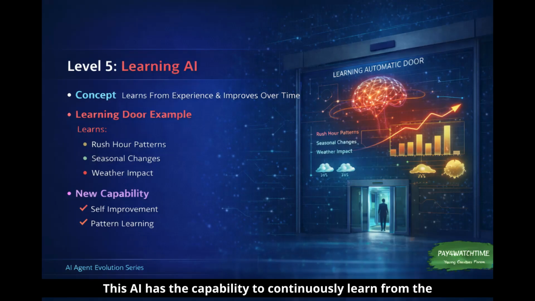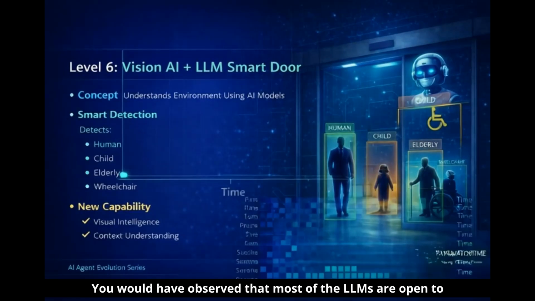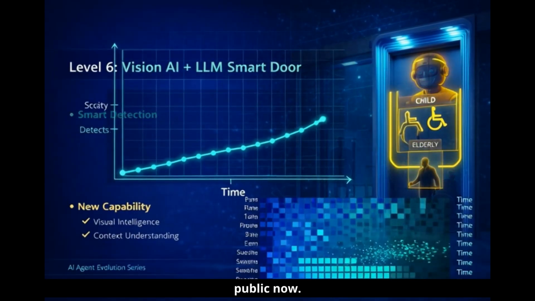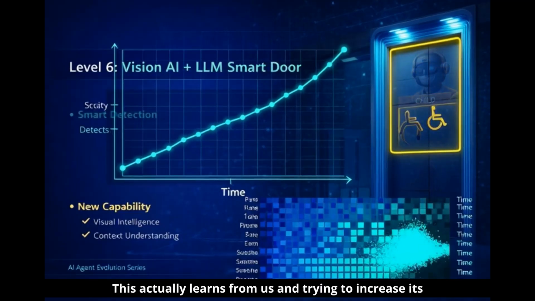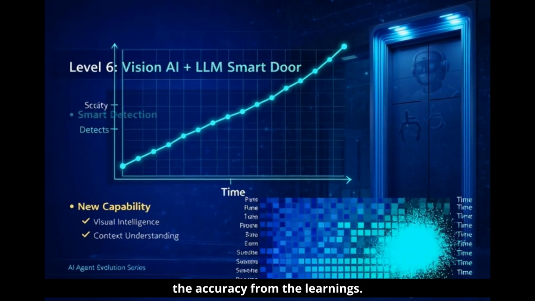Next is learning AI. This AI has the capability to continuously learn from experiences and it improves over time. So it has already learned rush hour patterns, seasonal changes, weather impact, etc. Now the new ability is to improve itself in its accuracy. Also, I wanted to mention a point here. You would have observed that most of the LLMs are open to the public now. This actually learns from us and tries to increase its accuracy from the learnings.